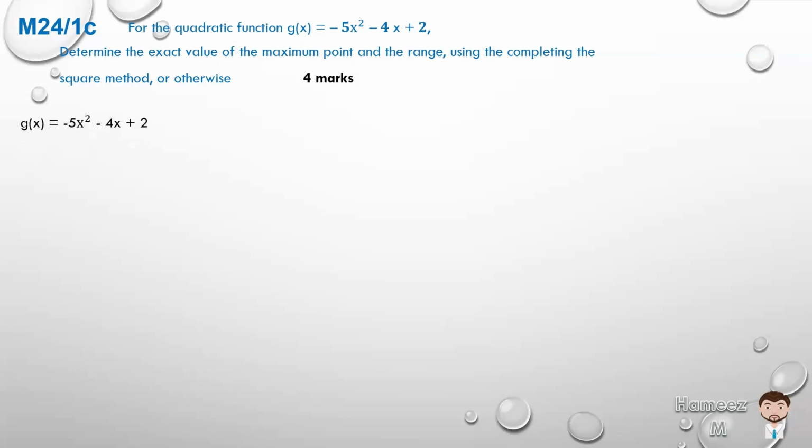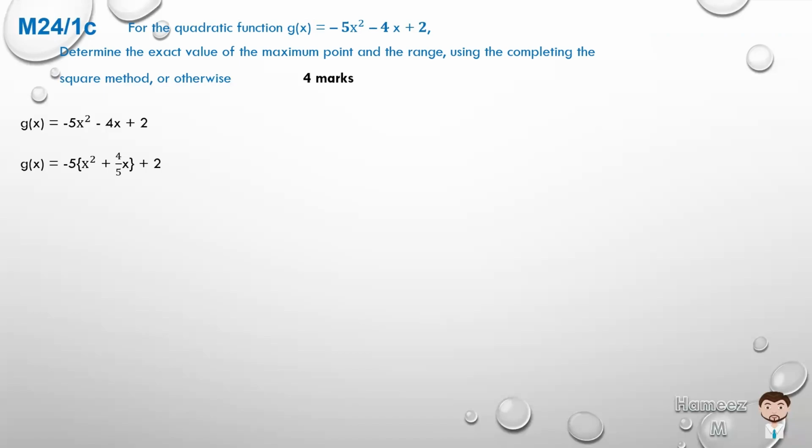We know that's an inverted graph because the coefficient of x squared, which is minus 5, is negative, which means it's going to have a maximum. And stating that, we can now factorize out the minus 5. So we're left with x squared plus, because we're removing the minus 5, plus 4/5 x plus 2.